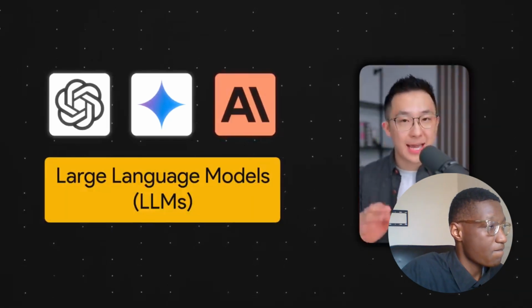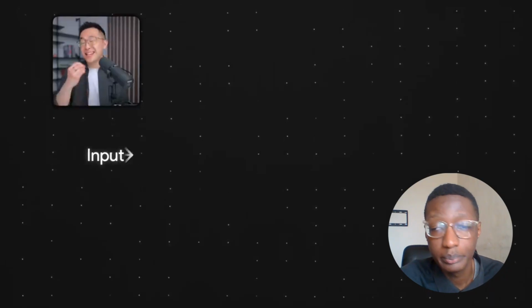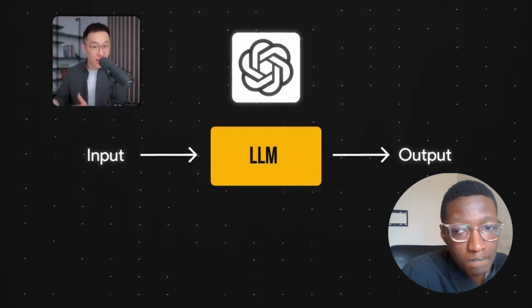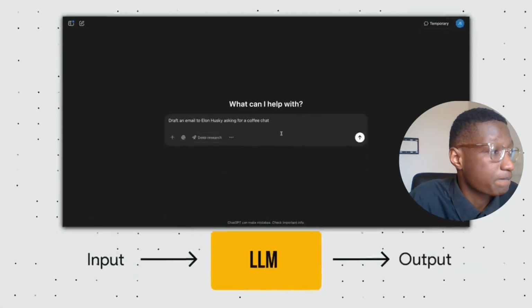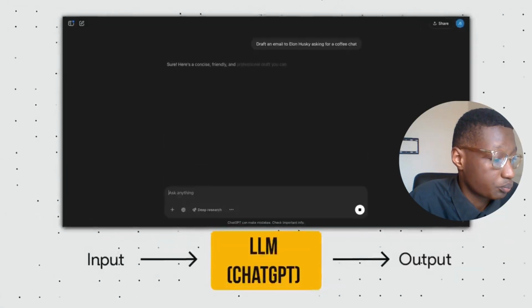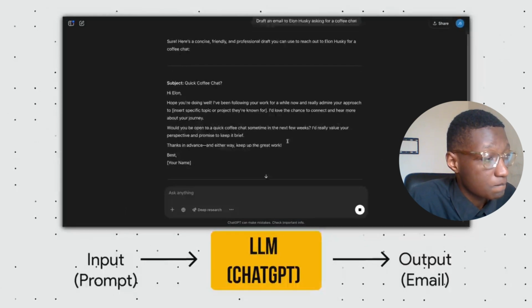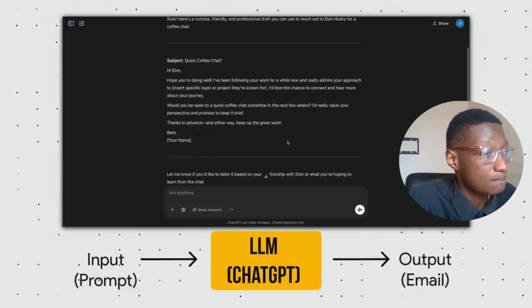and editing text. Here's a simple visualization. You, the human, provides an input and the LLM produces an output based on its training data. For example, if I were to ask ChatGPT to draft an email requesting a coffee chat, my prompt is the input and the resulting email that's way more polite than I would ever be in real life is the output. So far so good, right?